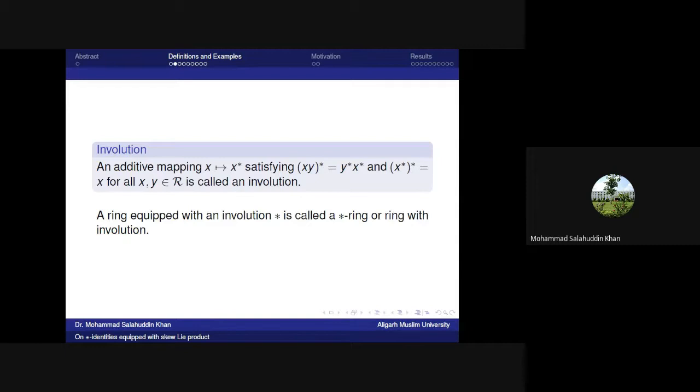Involution means an additive mapping on R, x to x star, satisfying these conditions: (xy)* = y*x*, and (x*)* = x. Such a mapping is said to be an involution. A ring equipped with involution star is called a star ring or ring with involution.